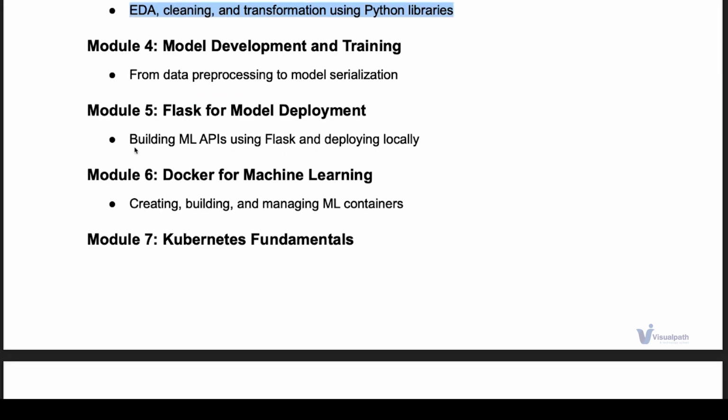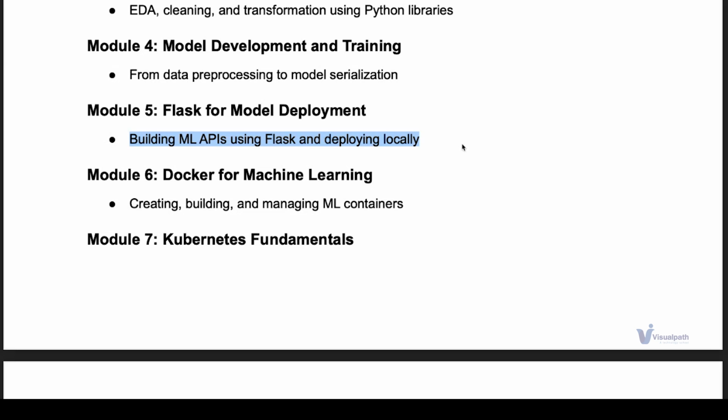And then we'll try to build an ML API using Flask. Flask is a Python framework that helps you bring up the UI, and you can develop this using Flask. We'll look into how we can develop APIs. If you're writing a Python application, you can use Flask to create an API, and we'll test this locally and see how this works.